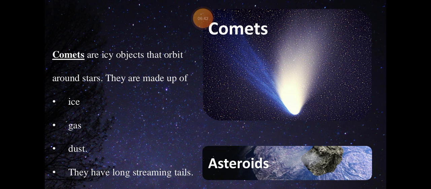Comets are icy objects that orbit around the sun. They are made up of ice, gas and dust, and have long streaming tails.